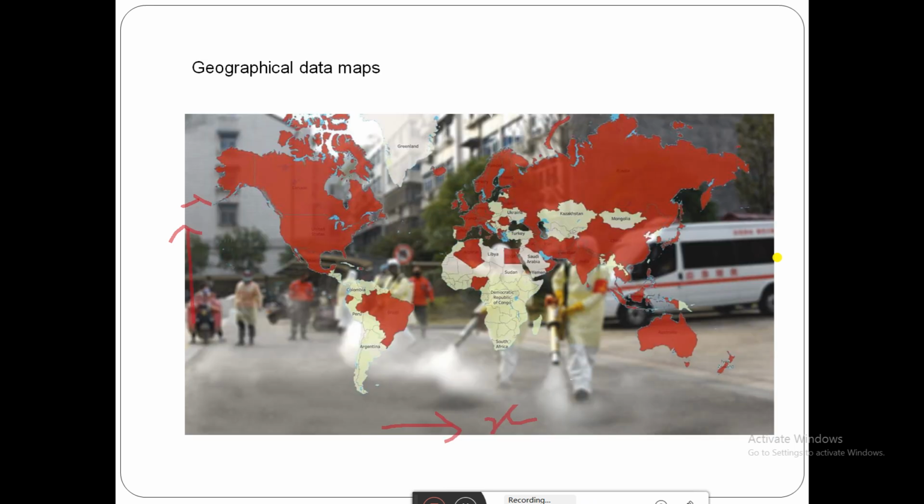Next is the geographical data maps. Here this graph is going to show the COVID-19 patients, in which all the places the COVID has attacked. Here this red color is going to show the COVID regions, where corona has attacked in all these regions. A geographical view it is going to show.